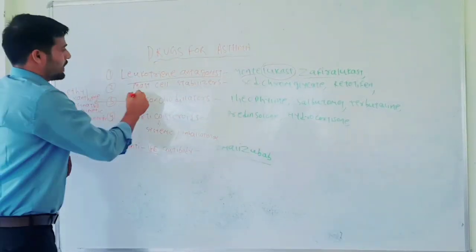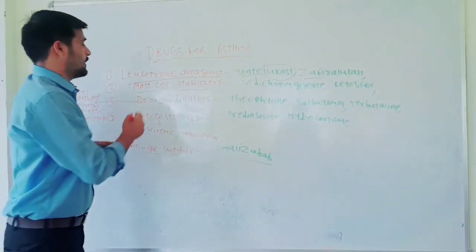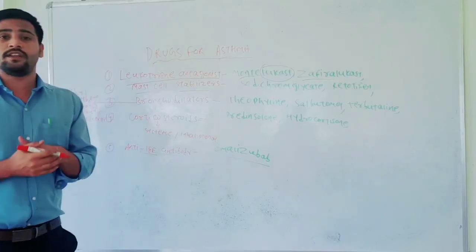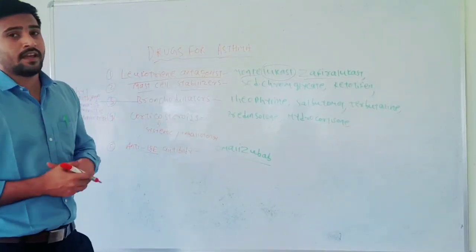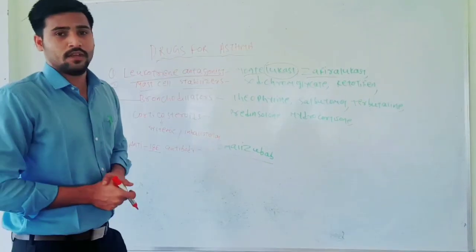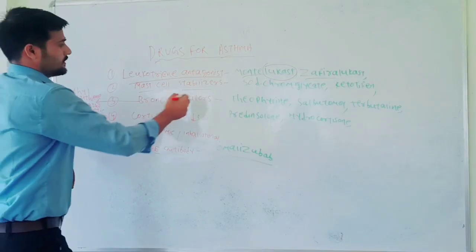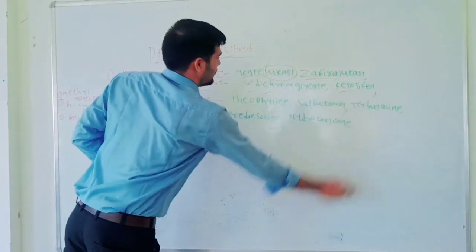Next is mast cell stabilizer. As you know, mast cells have different granules like leukotrienes and histamines that are responsible for the asthmatic condition and severe allergic conditions. Here the drugs provide stability to the mast cell, and drug examples are sodium cromoglycate and ketotifen.